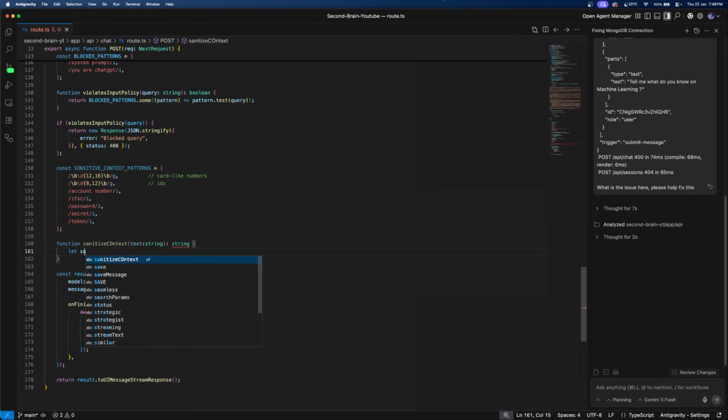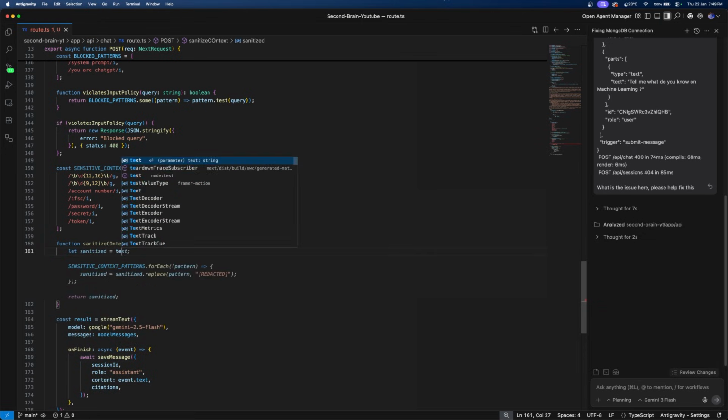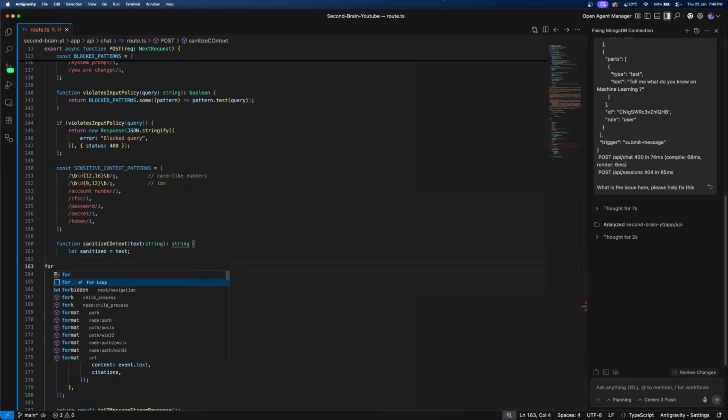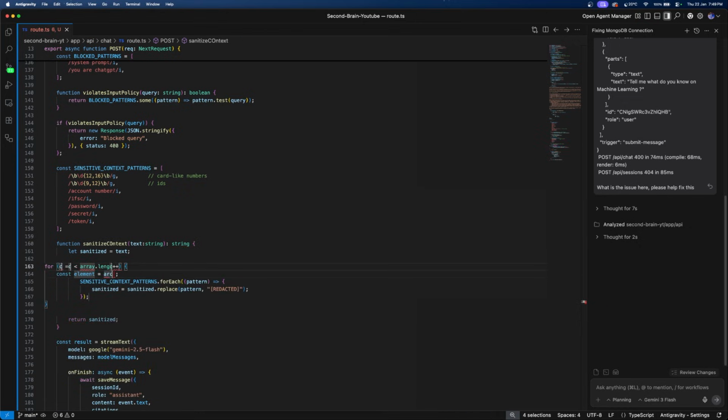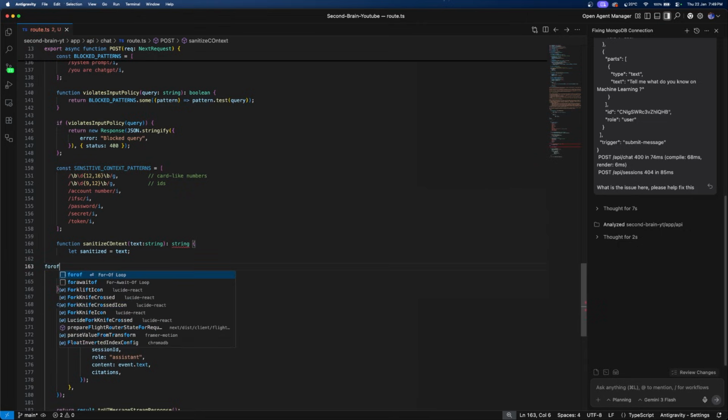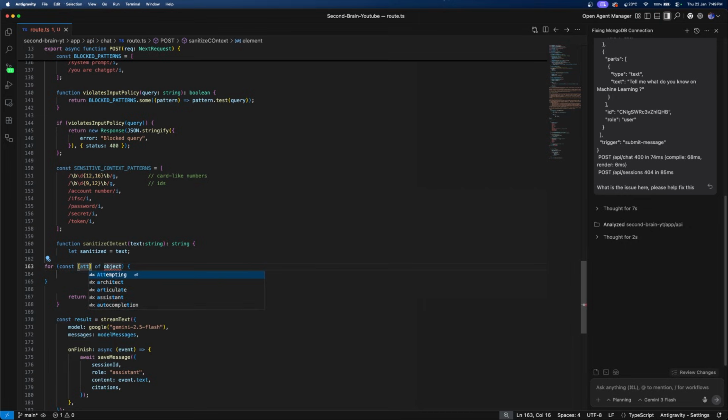We will say let sanitize equal to text, and sensitive context patterns dot forEach, or we will have a for loop here. Let's use a for-of loop, so I'll just remove this, not needed. For const pattern of sensitive context patterns, sanitize equal to sanitize dot replace pattern as redacted. Okay, redacted meaning we are not using this. Okay, and then we'll return sanitize.